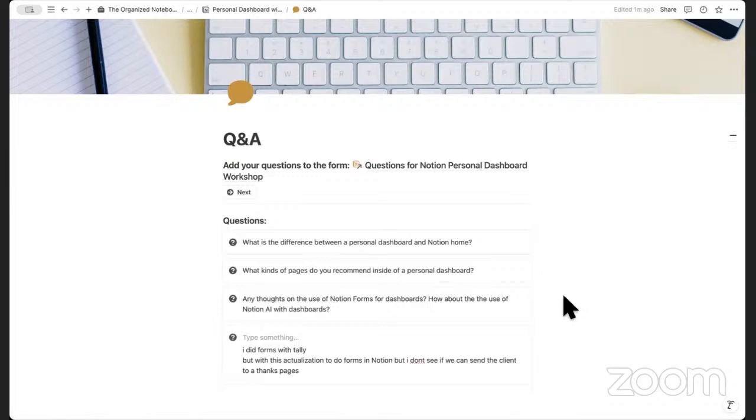Then someone asked, what kind of pages do you recommend inside of a personal dashboard? As we covered, basically you can add anything you want in here. It's really your personal dashboard, so anything you want to manage in there, you can do so. Kind of the sky's the limit in terms of what you want to add to your personal dashboard. But in general, it's better to keep things a bit simpler, at least on the front page, so that you only see what's important to you. So hopefully those help.